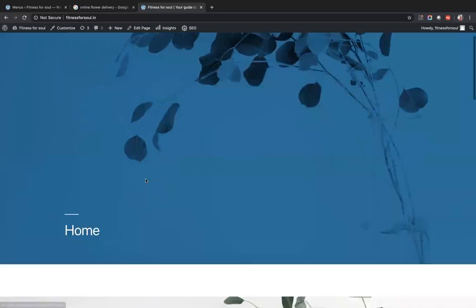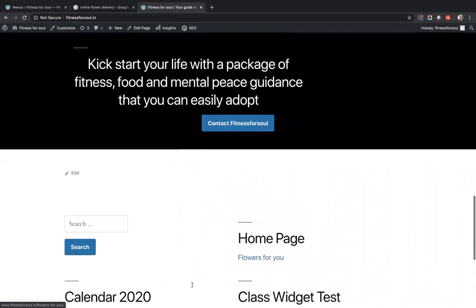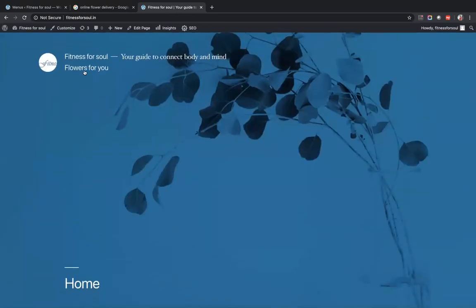Footer menu will come at the bottom. See, it is coming in the footer also. This is the footer menu. By default, it will go both ways, in the footer menu as well, and it will go in the top main menu as well, both ways.